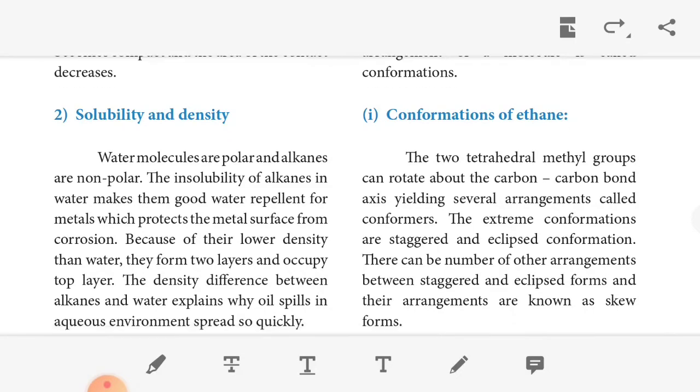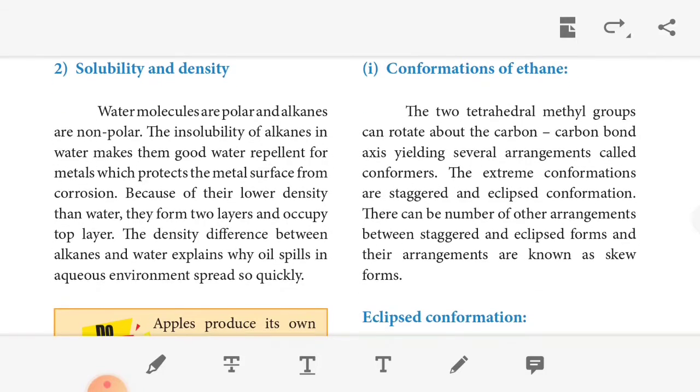This explains the insolubility of alkanes in water, meaning the alkanes do not dissolve in water. They are a good water repellent for metal, protecting the metal surface from corrosion, because alkanes have a lower density than water. The density of alkanes is very low, so they form two layers and occupy the top layer. The density difference between alkane and water explains why oil spills in aqueous environments spread so quickly.